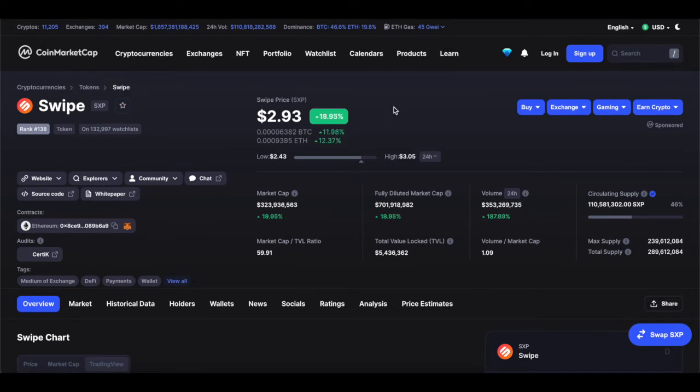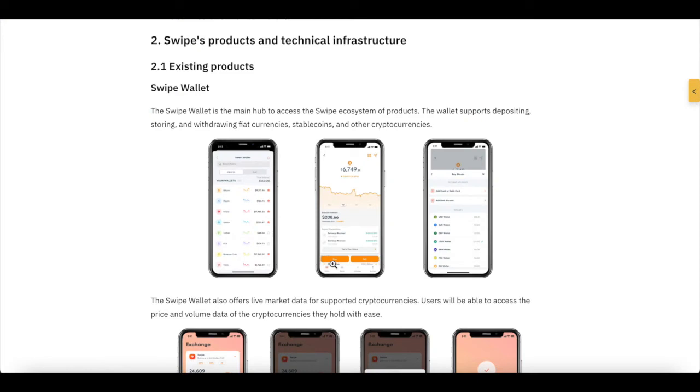I personally think you'll have to wait for the market to have a huge crash like last year in March before you can see Swipe being under $1 again, because it's just too valuable under $1. So we understand what Swipe is now.